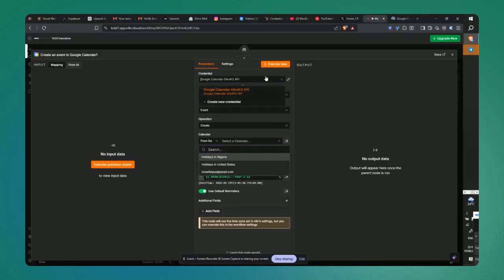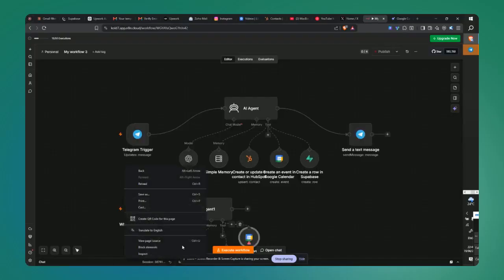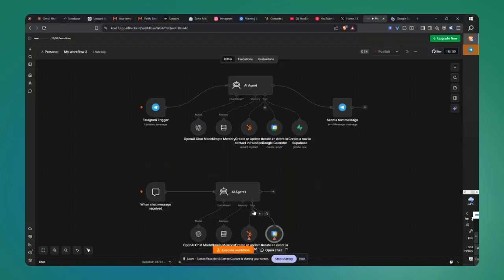All you have to do is connect your Google Cloud account by signing in through the OAuth2 method, and choose the particular calendar you're trying to go for. So you choose your appointments calendar, and basically that's all. Then you leave the page.